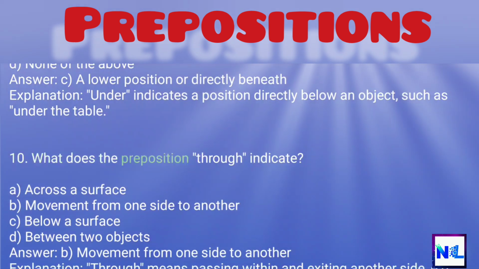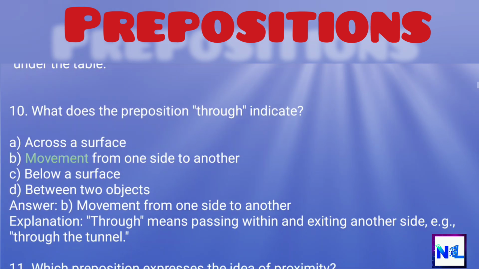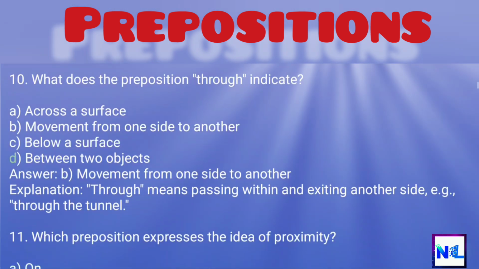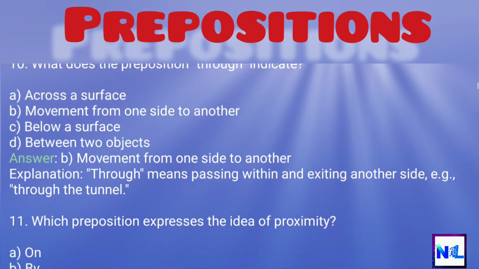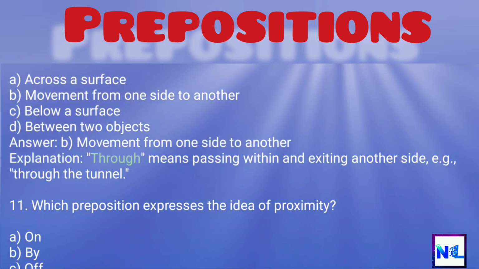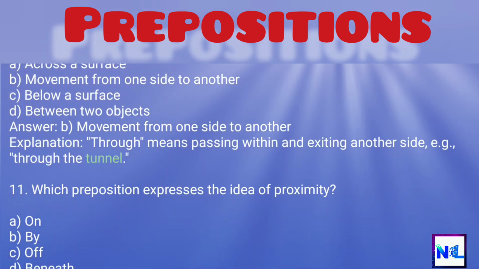10. What does the preposition through indicate? A. Across a surface. B. Movement from one side to another. C. Below a surface. D. Between two objects. Answer. B. Movement from one side to another. Explanation. Through means passing within and exiting another side, e.g., through the tunnel.